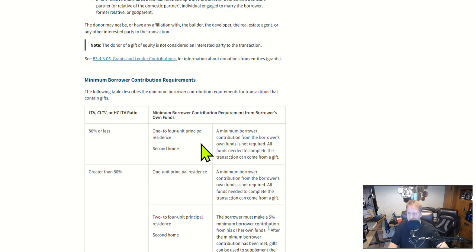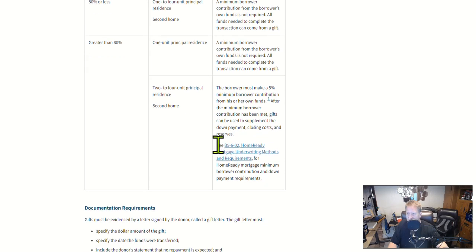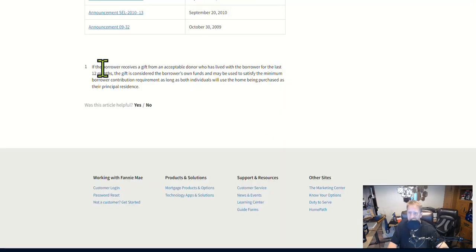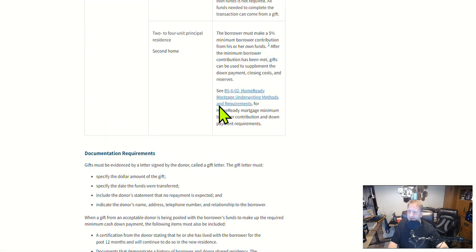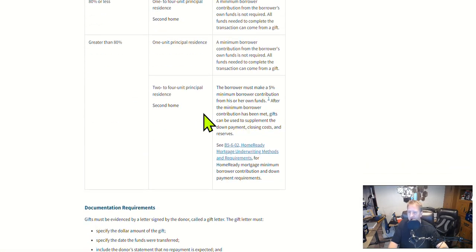Okay, I found where that came from. Here it is. The borrower must make a 5% minimum borrower contribution from his or her own funds, but there's a caveat to that. If the borrower receives a gift from an acceptable donor who has lived with the borrower for the last 12 months, the gift is considered the borrower's own funds.